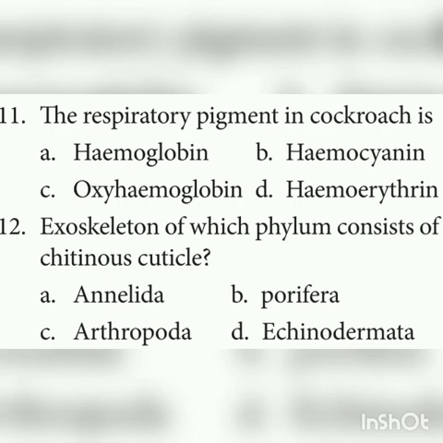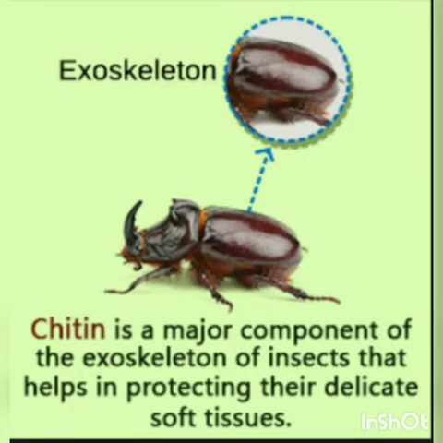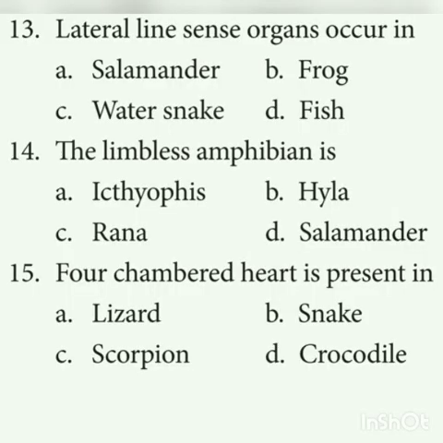Exoskeleton. 12th one. Exoskeleton of which phylum consists of chitinous cuticle? Exoskeleton means outer covering. The outer covering of which animals has a chitinous cuticle? Arthropods. For example, you can see cockroach, millipedes. The hard covering on the cockroach is called the chitinous cuticle. And 13th one. Lateral line sense organs occur in. You can easily answer this. Fish, because in fishes the lateral line sense organs are present.